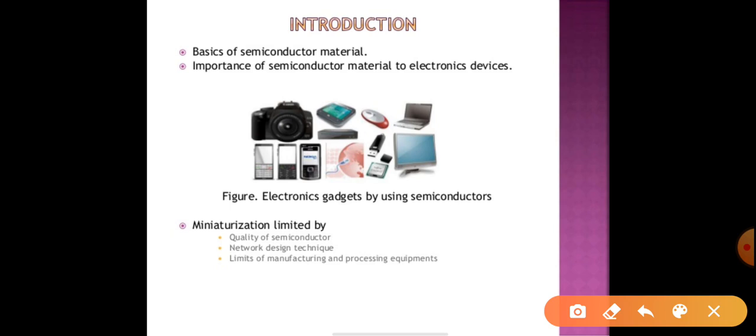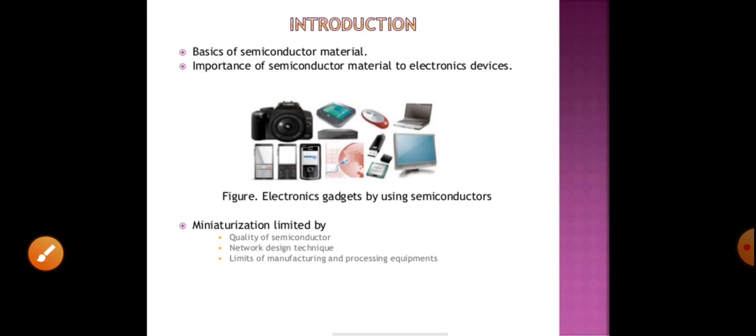RAM is used for higher speed of operation. In devices the basic part is the processor, and the processor is made up of transistors.